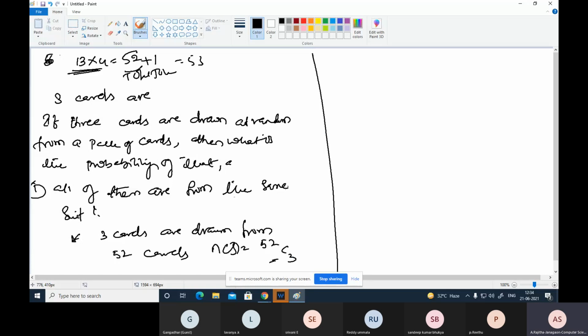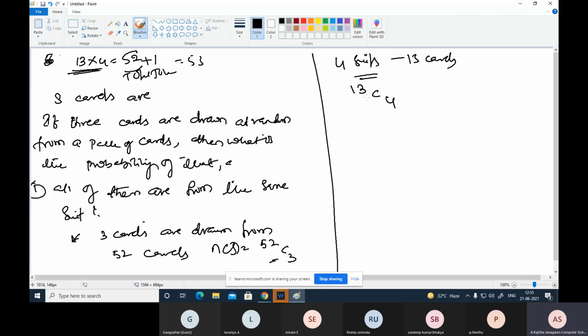So here all of them are from the same suit. Here how many suits are there? 4 suits are there. We know that 4 suits: diamonds, spades, clubs and hearts. Each suit contains 13 cards. We know that. So 3 cards can be selected from 13 cards, 13C3.